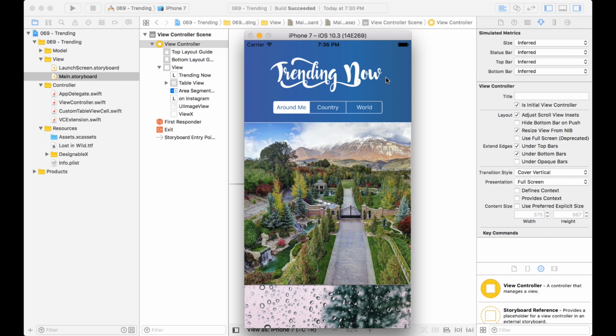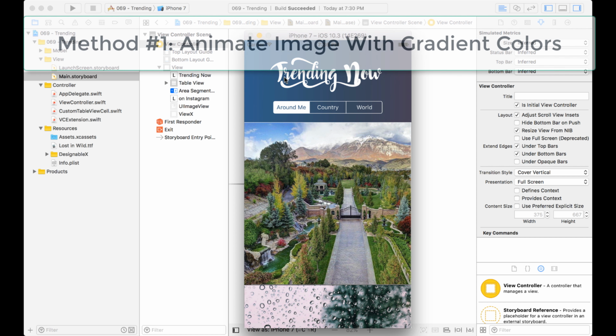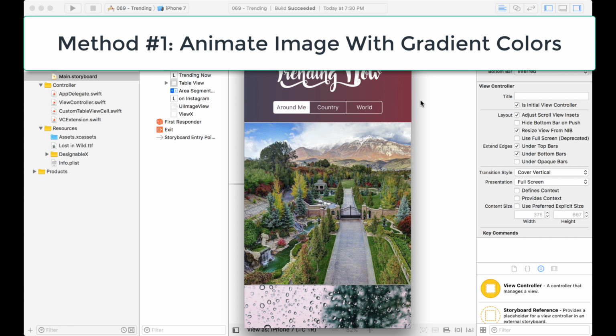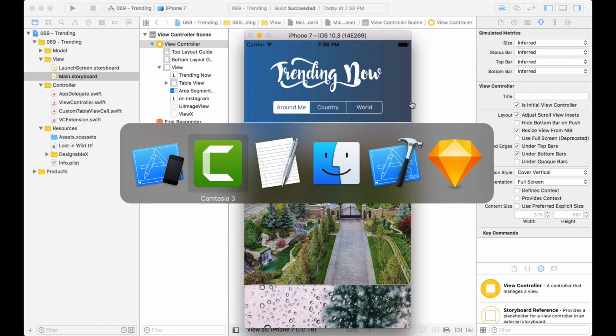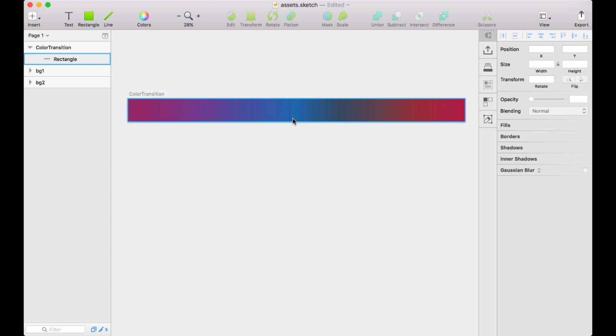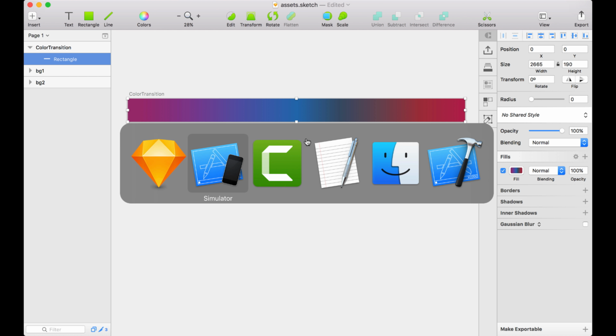Okay, so let's get into how I did this background here. Method one. I just basically use an image and I animate it going across my screen. Very simple. And I didn't come up with this idea until I was actually making the gradient in Sketch. So I wanted to see what colors Instagram was using. So I went into Sketch and I kind of mapped out all the colors in my own gradient. And then that gave me the idea. I'm like, hey, could I actually just use this image in my application and slowly animate it from one end to the other? So this is what I did.